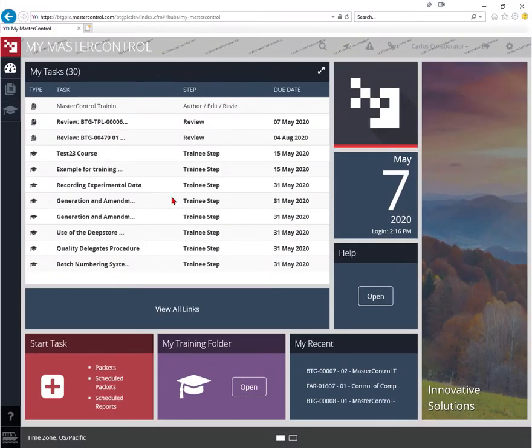To create a document change request for an existing procedure in MasterControl, first locate and access the document's InfoCard.